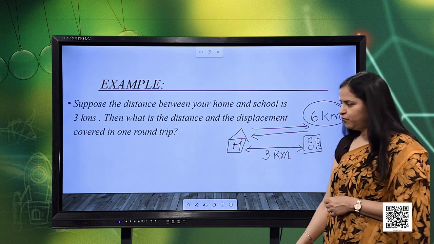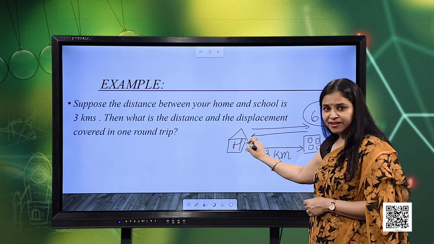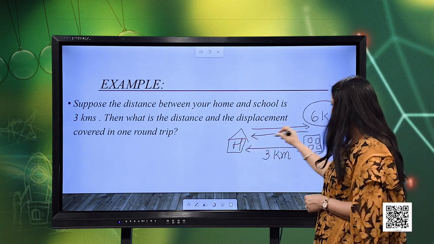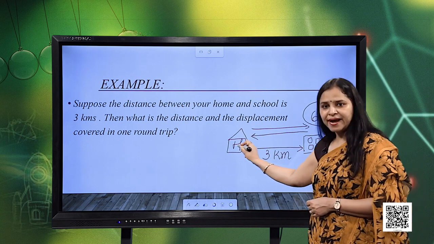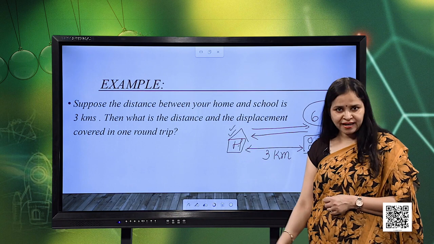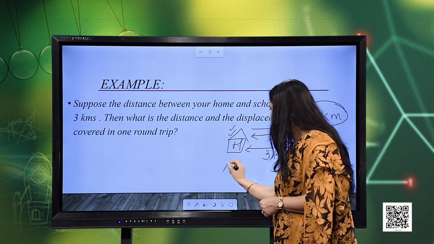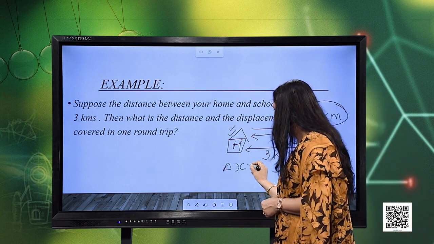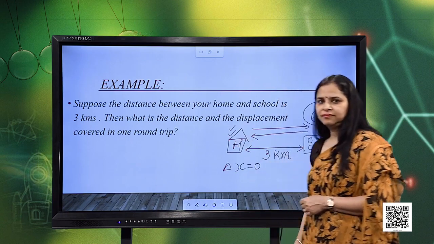And what about the displacement? Initially you started from home, you go to school, you come back to home. So, both the initial and the final positions are the same. So, your displacement delta x will be equal to 0, right.